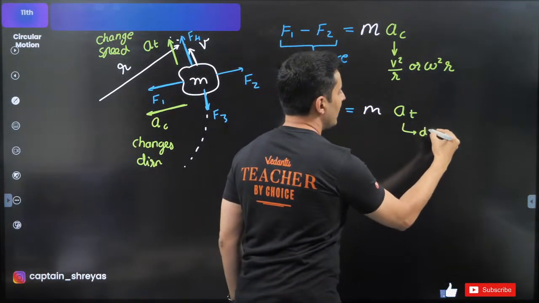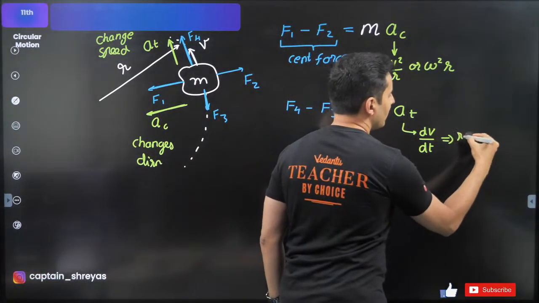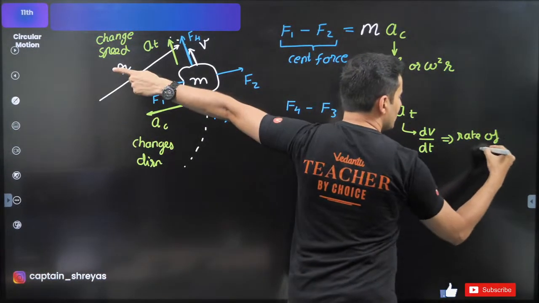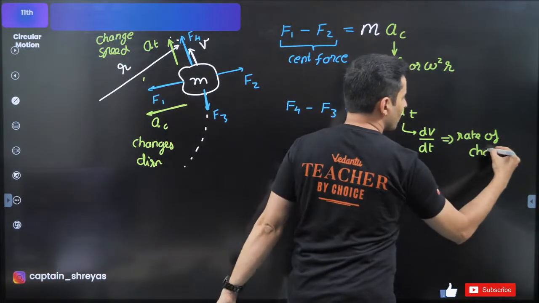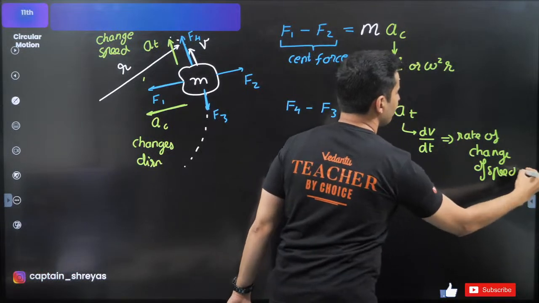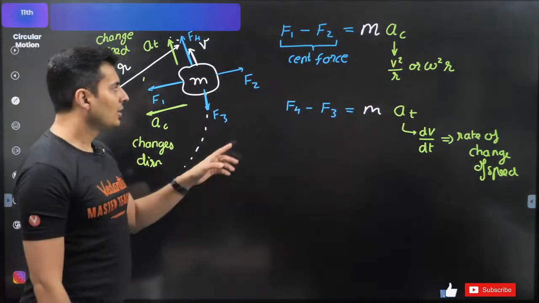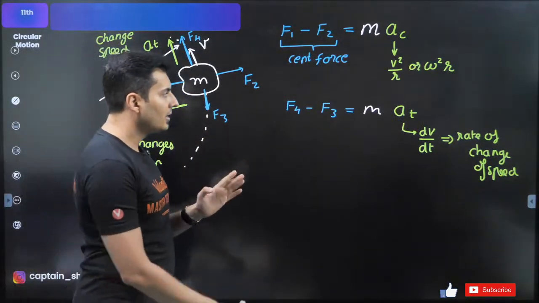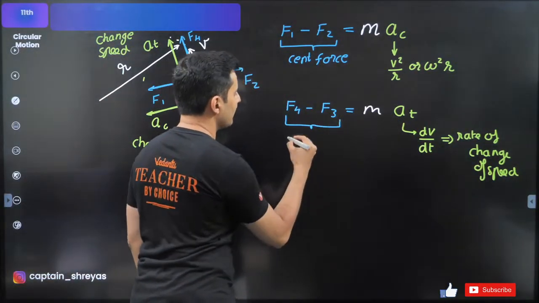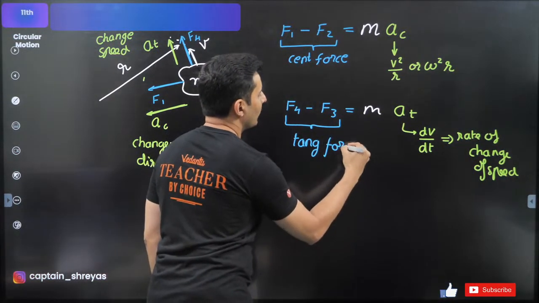This is the rate of change of speed, dv by dt. Now if I ask you what is the tangential force, do not say it is F4 or F3. The tangential force is exactly this one. This is your tangential force.